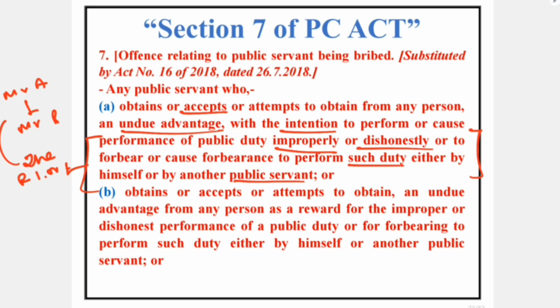As far as clause number B is concerned, there is no change in verbatim, but there is an addition of the words as a reward, which means a motive.